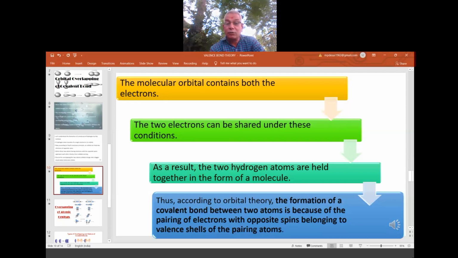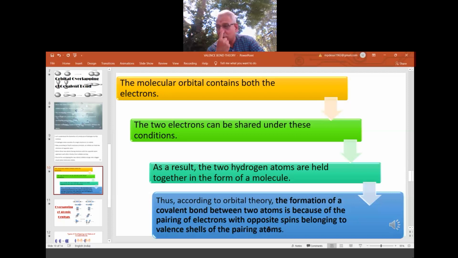Thus, according to orbital theory, the formation of a covalent bond between two atoms is because of the pairing of electrons with opposite spins belonging to the valence shells of the pairing atoms. So two hydrogen atoms are pairing here, both unpaired with opposite spin. One hydrogen comes with clockwise spin, one more hydrogen comes with anti-clockwise. They will pair up. If the same spins come, they will not overlap.